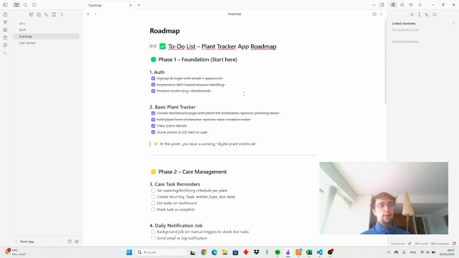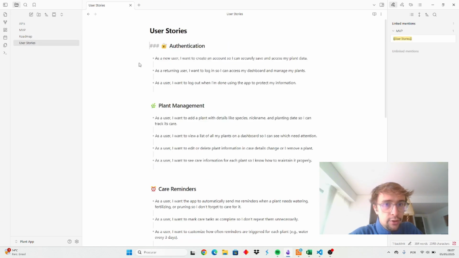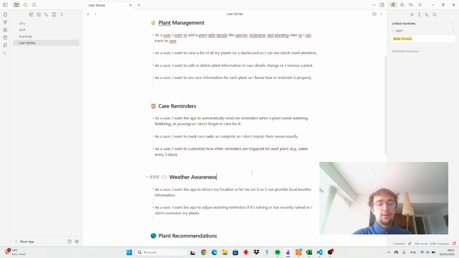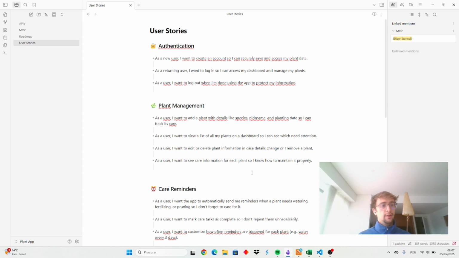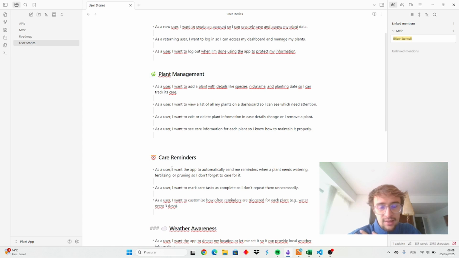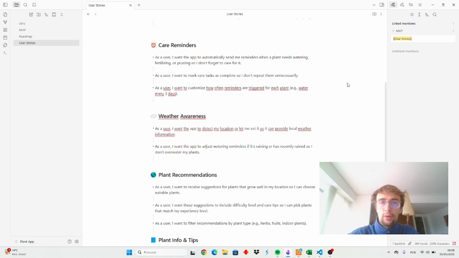Initially, I was pretty much building my app from the user stories. So I had these user stories that I generated on the previous video, and I was just telling the AI, generate me this, generate me that, and so on. But it was hard to manage which feature I should be focusing on first. Like for example, would it make sense to first do this and then do that? It was quite overwhelming because I had a lot of different features. Some of them were related, some of them weren't. And so I was getting a bit overwhelmed.